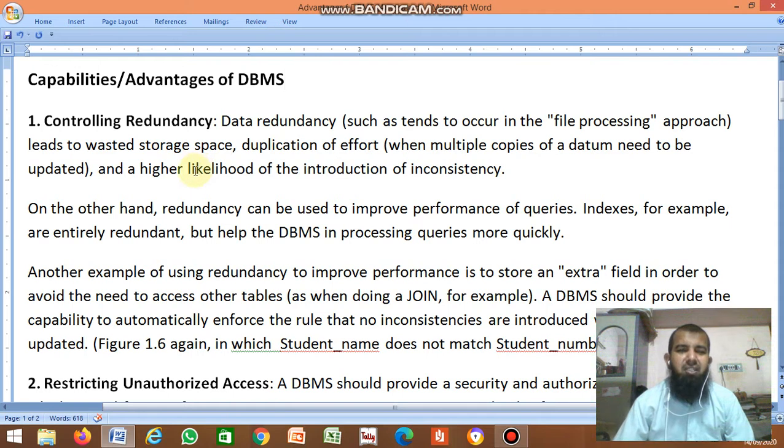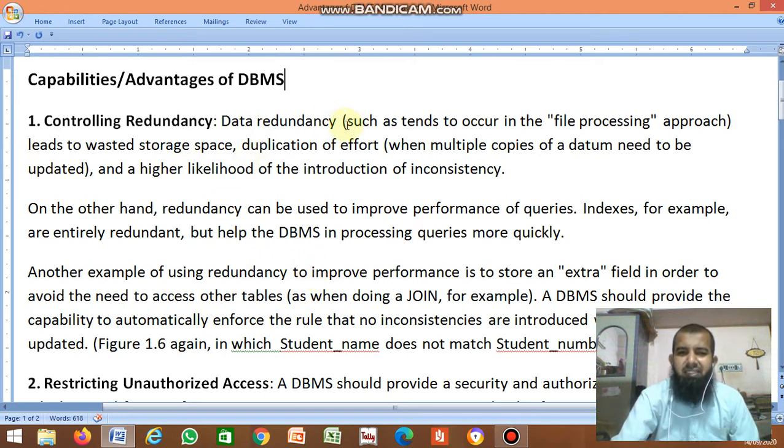In file systems, like in MS Excel, if you enter the data again, it does not give any warning message. If you enter data in a DBMS like SQL, Oracle, MySQL, etc., it gives a warning message saying that the data is already entered. Clear, no? So DBMS controls the redundancy, it controls entering the duplicate data.